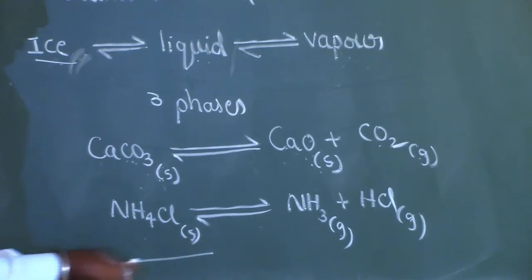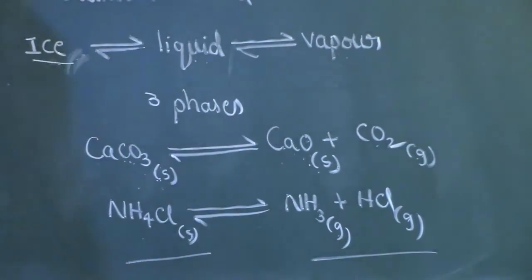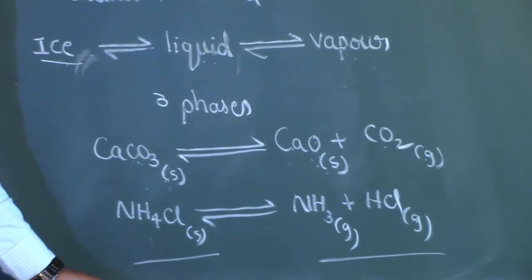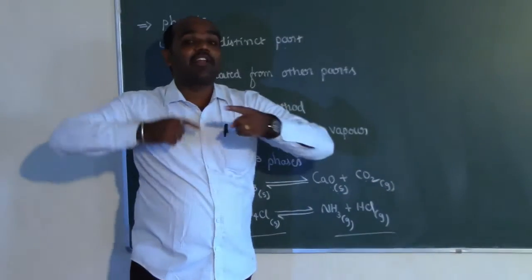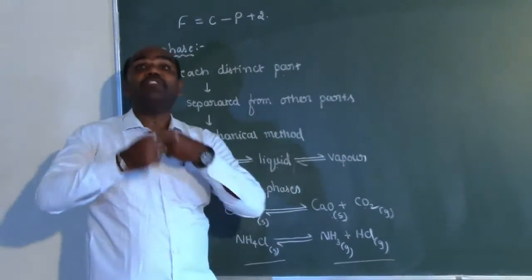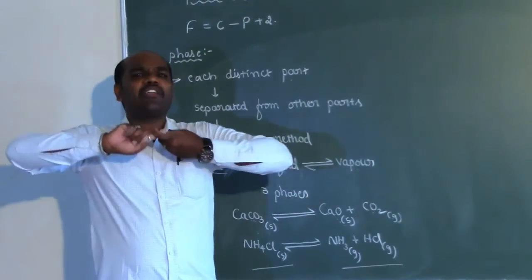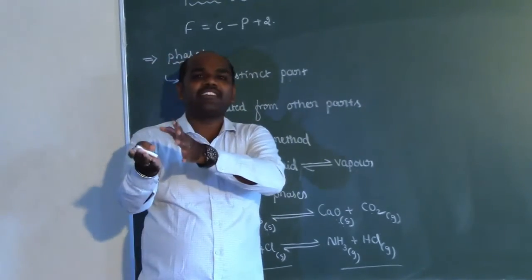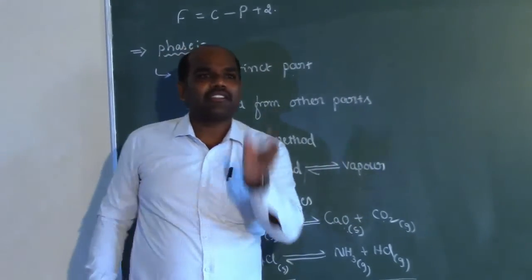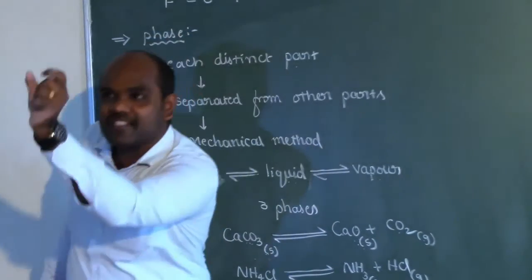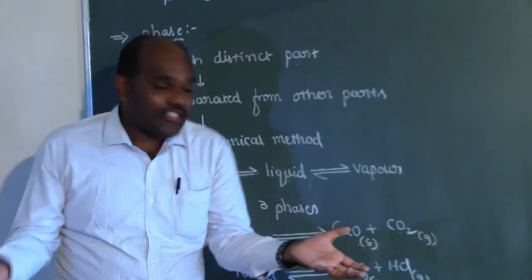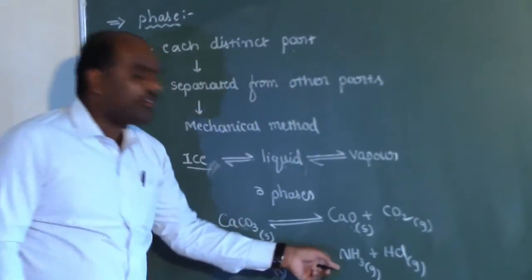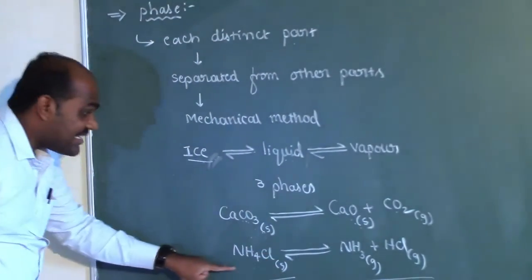We have 1 solid phase and 1 gaseous phase. How? The logic is the gaseous materials are completely mixable with each other. We cannot differentiate when 2 gaseous materials are mixed with each other. We can't say this is the particle of one gas and this is the particle of other gas. It is not possible to judge. Right? So this whole mixture will be taken as one phase and this is the other phase.